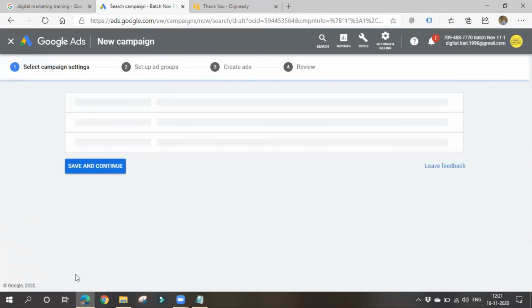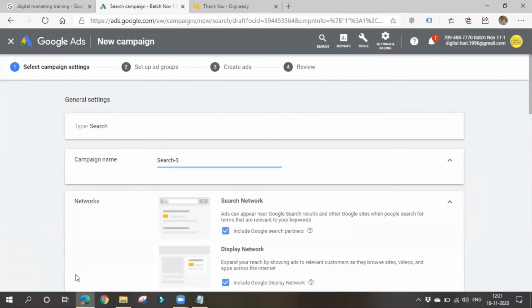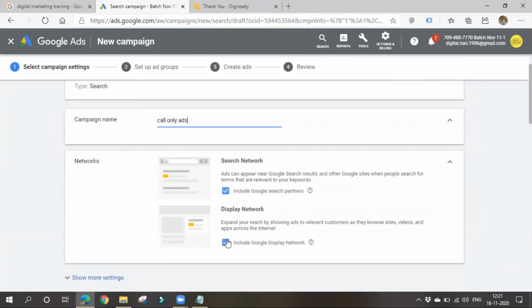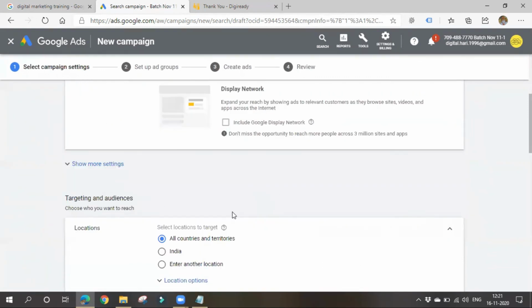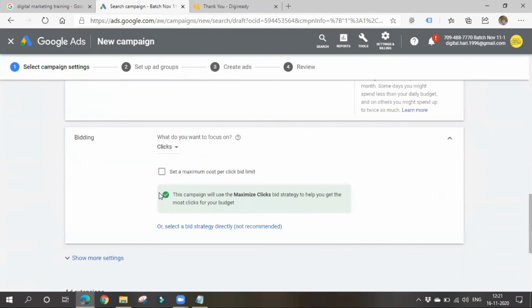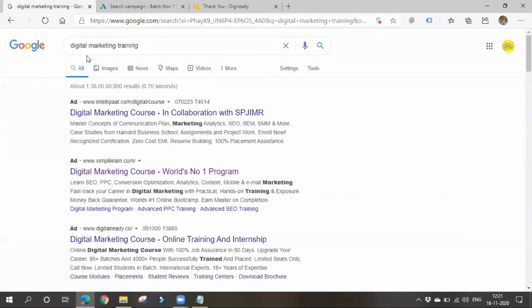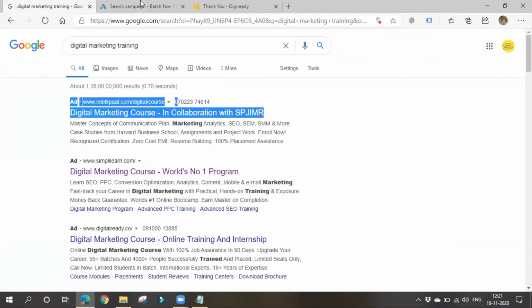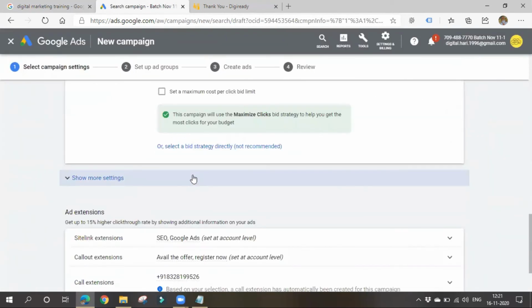Here also you can choose all the targeting, ad scheduling. You can create keywords, ad groups and all. It's your wish. Okay, call only ads. You can create an ad, or you can simply go with an extension also, because it will display on search network only. So you can choose locations, languages, all the targeting, budget, bidding, everything you can choose. It's your wish. But the thing is, here the ad is displayed along with the number. It is known as call only ad.